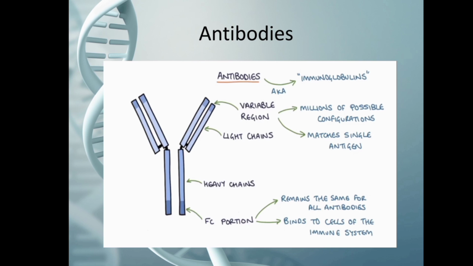At the bottom, we have the Fc portion. It remains the same in all antibodies. This portion helps to bind cells to the immune system. At the top, we have a portion called the variable region. Any changes in the antibodies are made here, as it has millions of possible configurations and matches every single antigen.